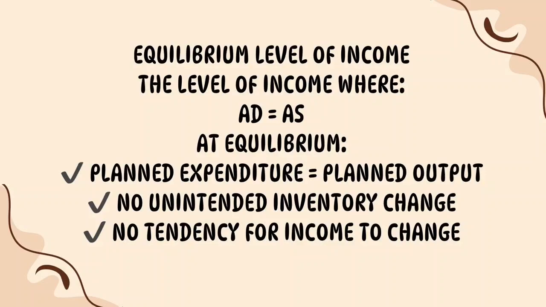If planned expenditure is also 1 crore, everything that firms plan to sell is purchased. There is no unintended accumulation of inventory. Therefore, firms have no reason to unexpectedly increase or decrease production. This is the equilibrium level of income. Remember, AD is equal to AS, that leads to equilibrium. This is one of the most important conditions in this chapter.